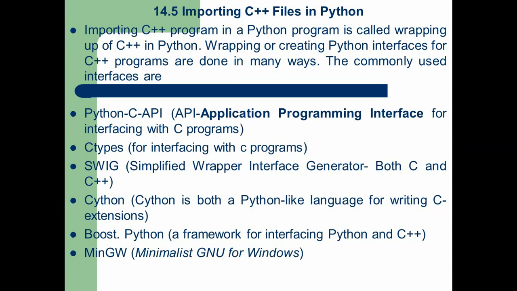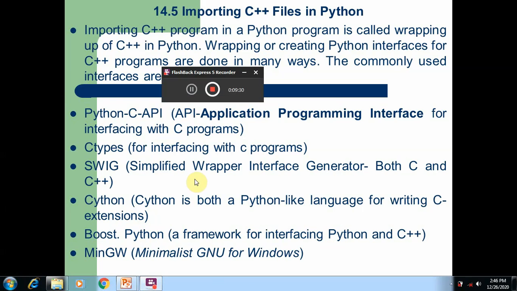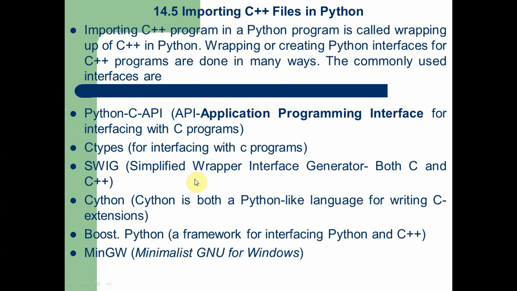Now, importing C++ files in Python. How can we import C++ programs in Python programming? Importing a C++ program in Python is called wrapping. Wrapping means covering any product. For example, if you want to gift a product to someone, we purchase that gift and wrap it with colorful paper with a wishes letter. In the same way, we can use the C++ program and wrap that C++ program with Python. Wrapping, or creating a Python interface for a C++ program, is done in many ways. So there are many ways to wrap Python with the C++ programming language.